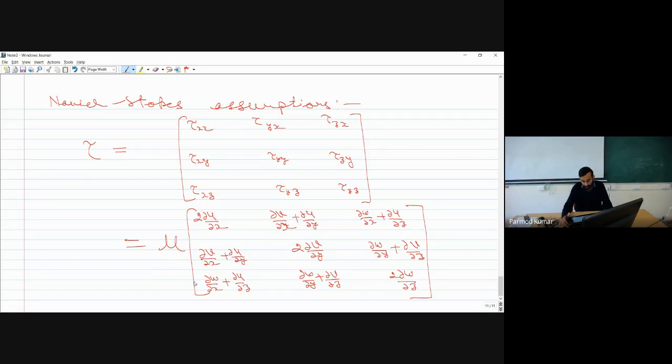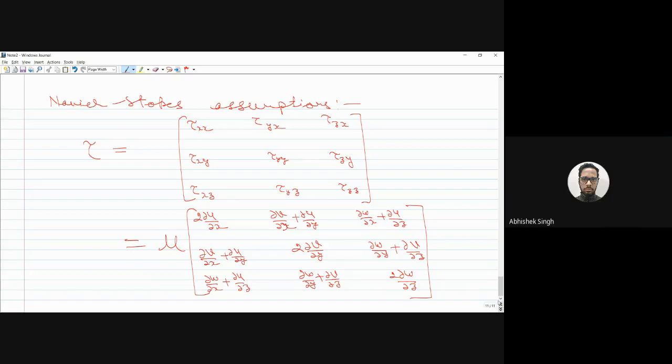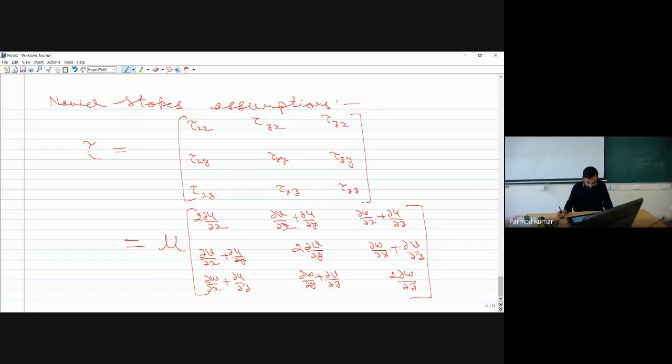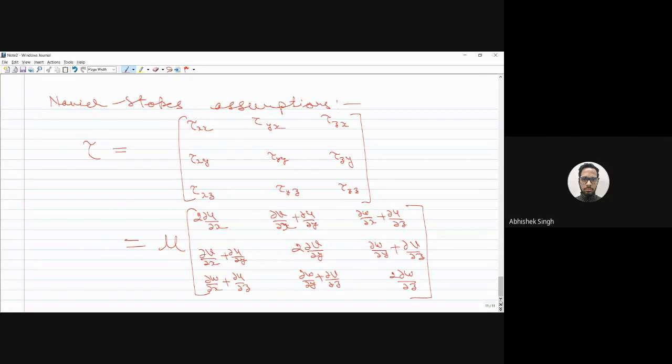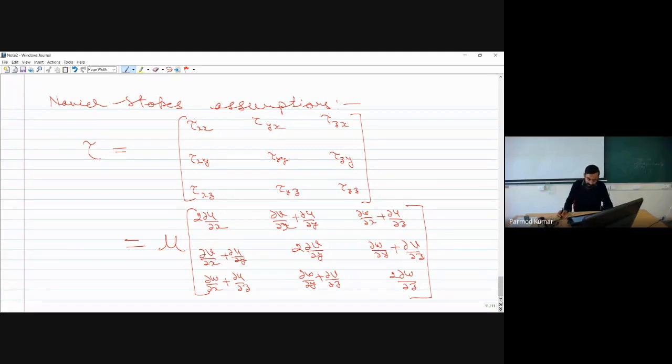In this course we will mainly consider Navier-Stokes equations only. Then, Sir, you haven't applied the Stokes hypothesis in this. Yes, so the lambda term I have not considered over here. Okay, sir. So I am writing only the final form of the Navier-Stokes equation.